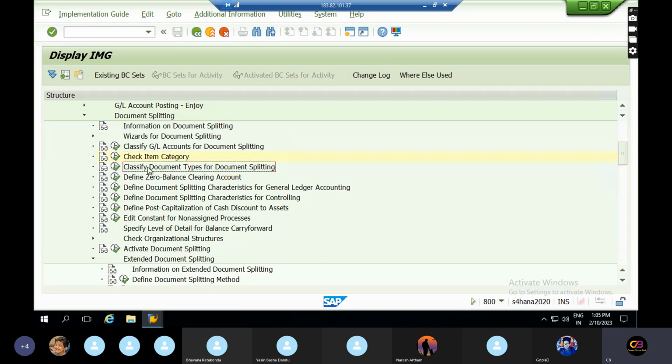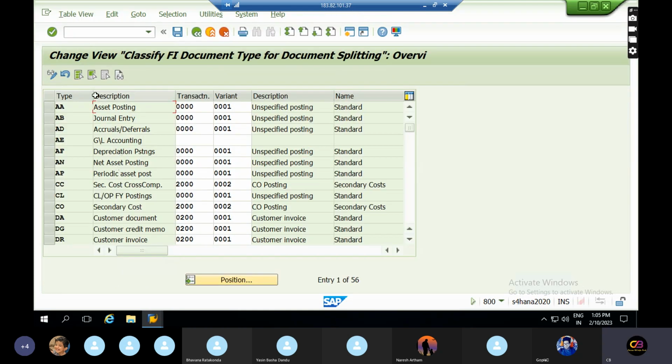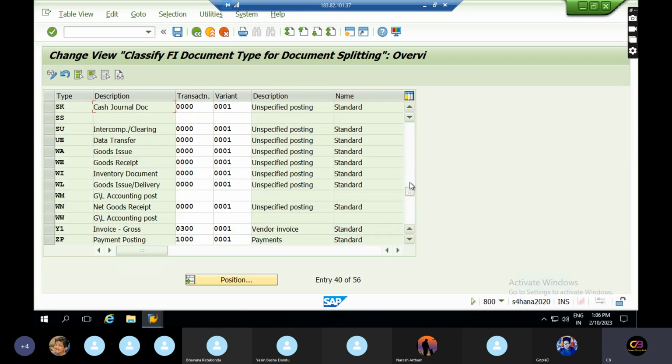And the third step is to classify the document types for document splitting. Once you double click on this, here different kinds of document types are shown. For every document type, there is a transaction variant. You can see all these GLs, and how the transaction variants are assigned. Some of the GL-related document types are not assigned a transaction variant.